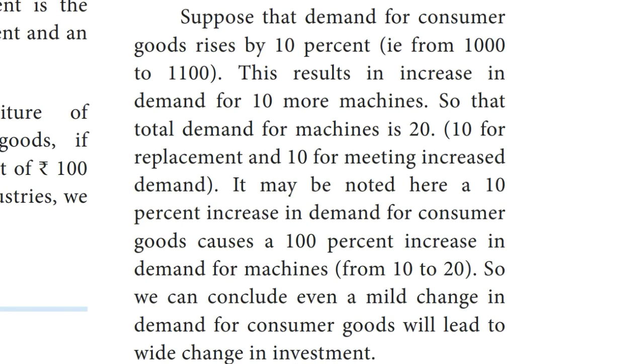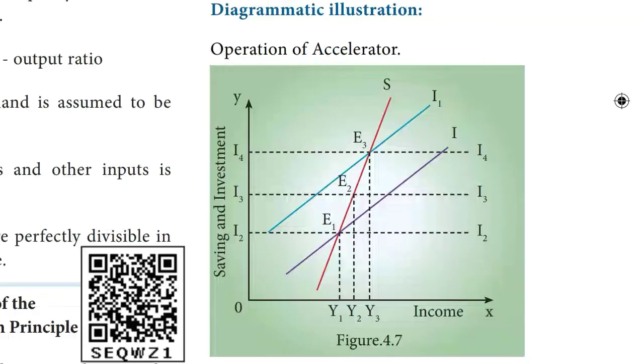Suppose that the demand for consumer goods rises by 10%, that is from 1000 to 1100. This results in an increase in demand for 10 more machines, so that the total demand for machines is 20, that is 10 for replacement and 10 for meeting increased demand. It may be noted here, a 10% increase in demand for consumer goods causes a 100% increase in demand for machines, that is from 10 to 20. So we can say even a mild change in demand for consumer goods will lead to a wide change in investment.